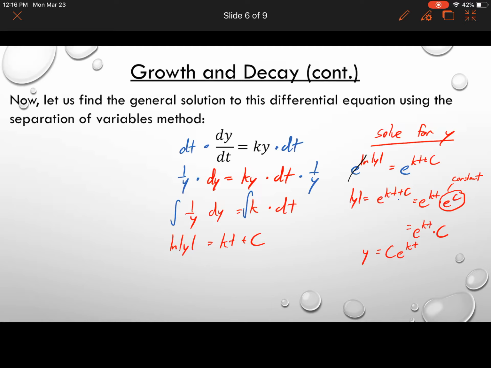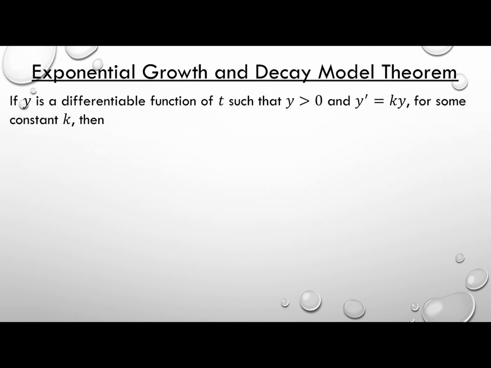So that's the general solution to this type of differential equation. If y is a differentiable function of t, such that y is greater than 0, and y prime is equal to some constant times y for some constant k, then the solution is going to look as follows, which is exactly what we got in the previous slide. So y is equal to the constant c times e to the power of kt. That is the general solution to a differential equation of k times y. Okay, so let's look at one problem like this.